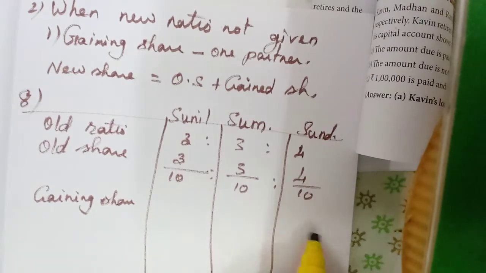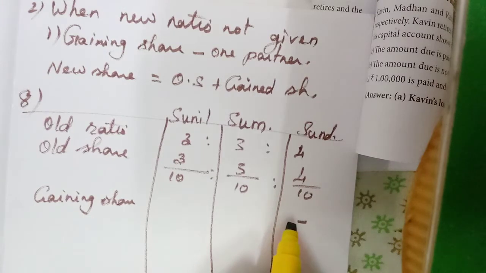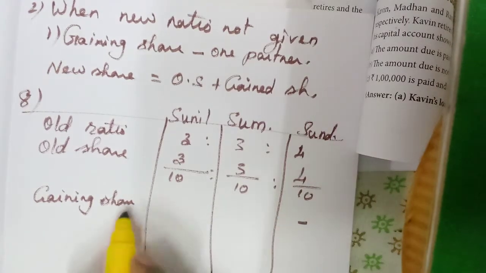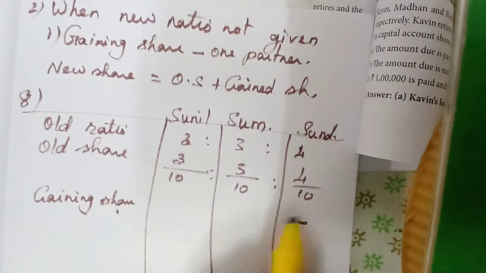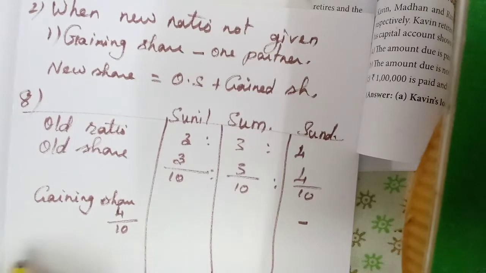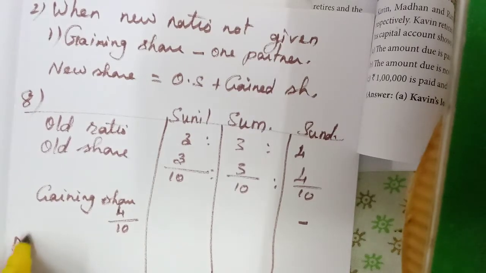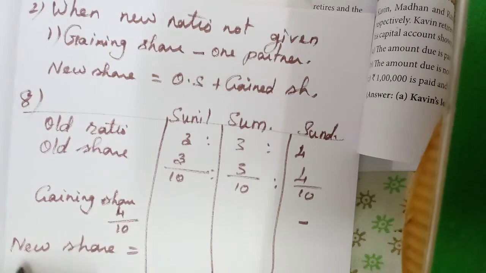Sundari retires. That will be added along with the gaining share. How much is her share? 4/10. Now we will calculate the new share. New share is equal to, what is the formula?